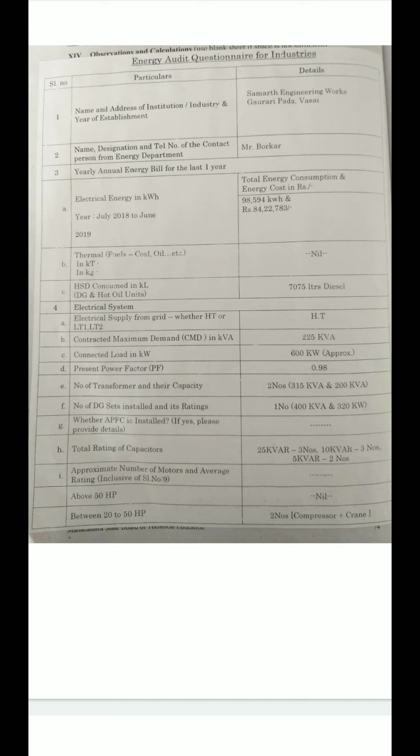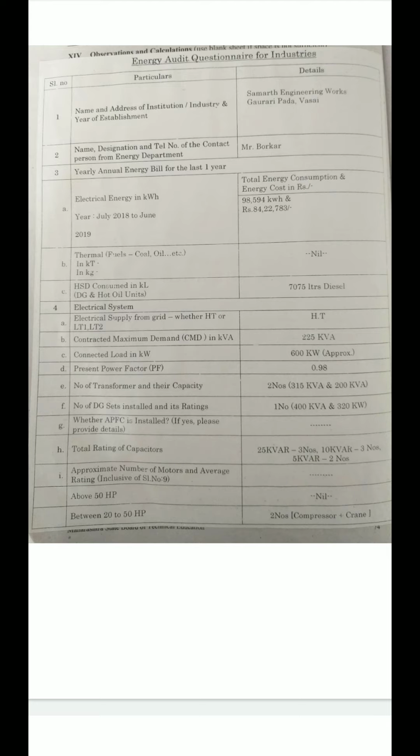But here we use capacitors for improving the power factor. So here we use 8 capacitors. The rating of the capacitors: 3 capacitors of 25 kVAR, then 10 kVAR is 3 numbers, and 5 kVAR is 2 numbers. Then here we use